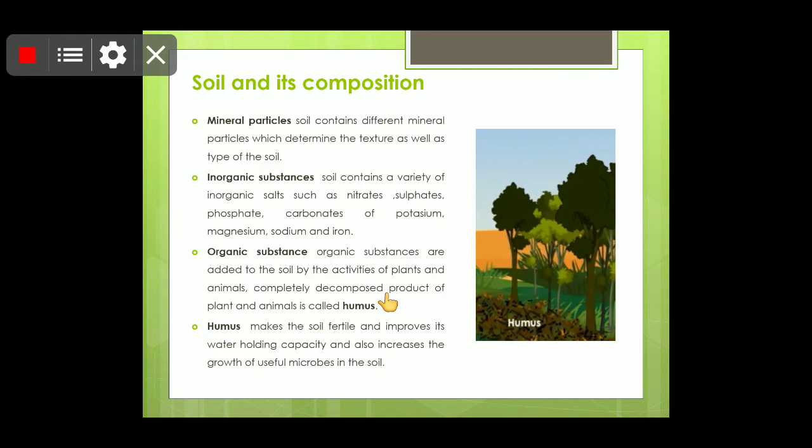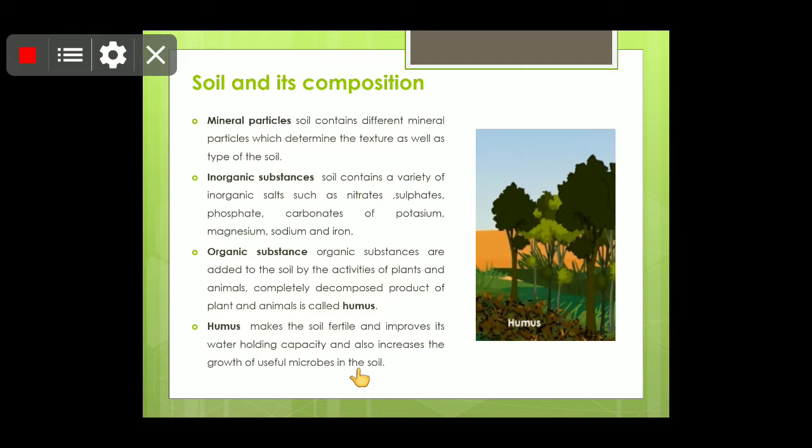And if the amount of humus is more in the soil, the soil would appear blackish in color. Humus makes the soil fertile, improves water holding capacity and also increases the growth of microbes in the soil. So children, the processes like decomposition.